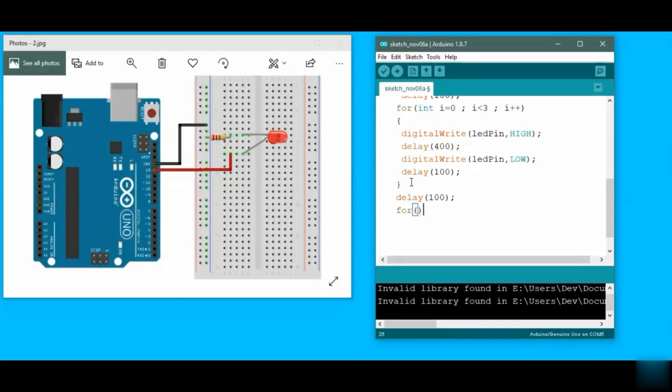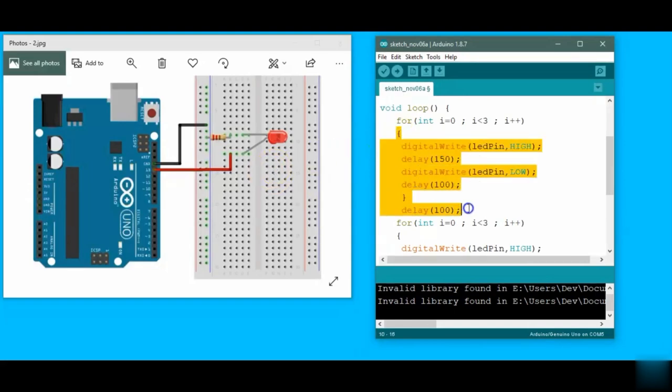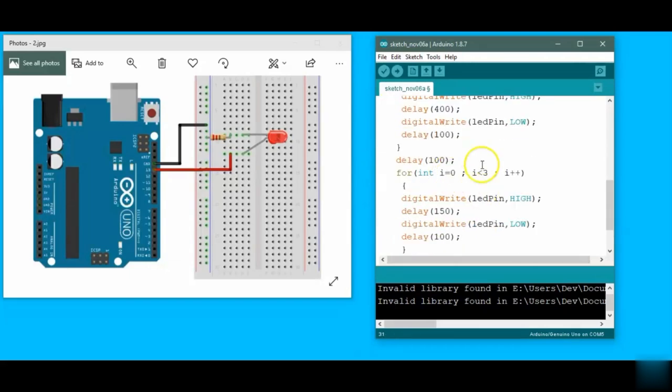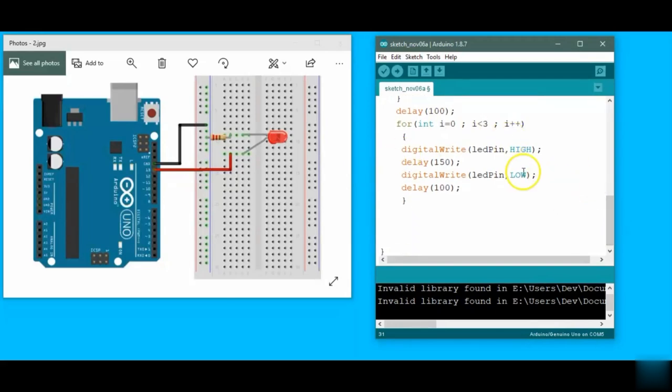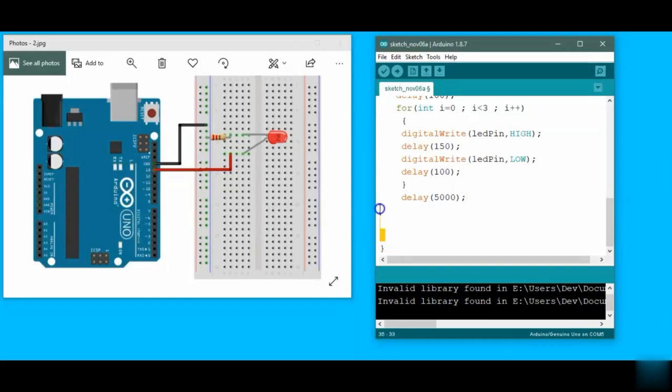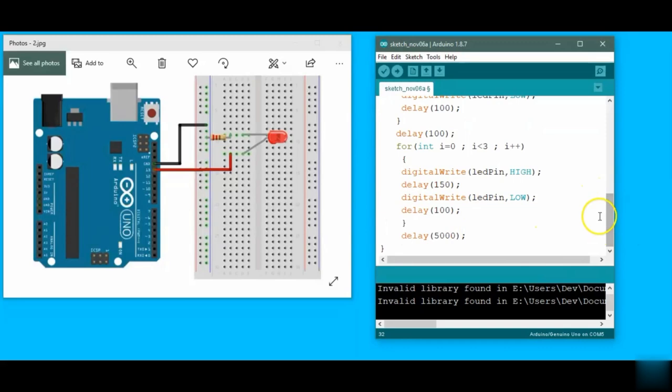from the second one. Now we have the last loop, where we have the variable again 0 and then again i less than 3, and this one is completely similar to the first one, so I copy it. I think there will not be any confusion here. And after this, in the last, we have a delay of 5 seconds. So this is our code for the given problem, or the problem that I have given to you.